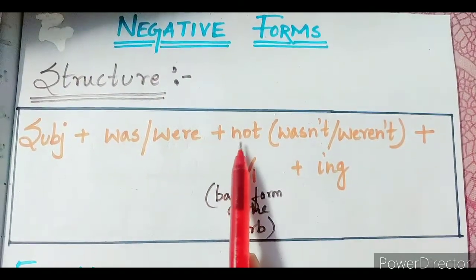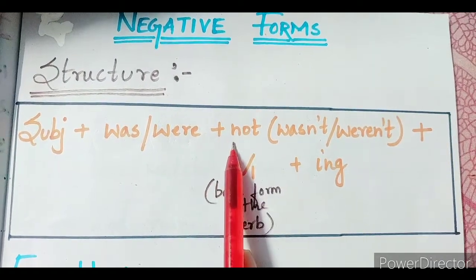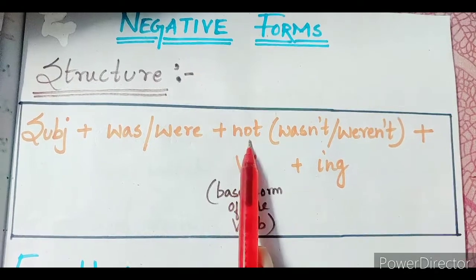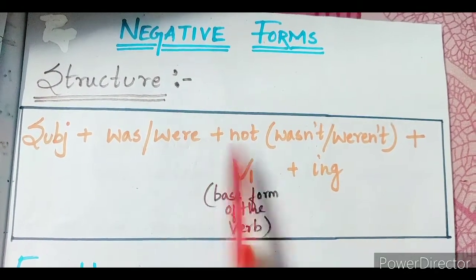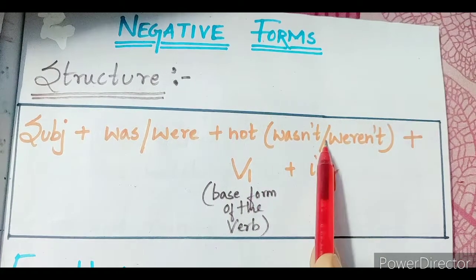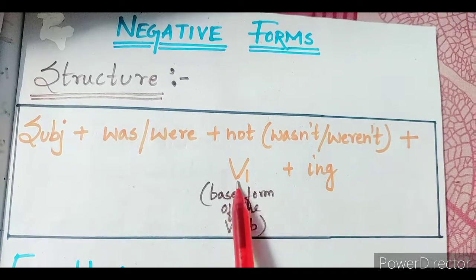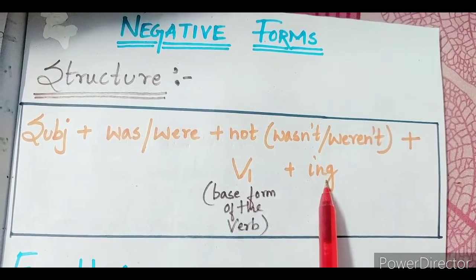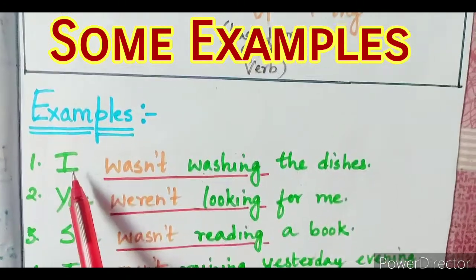So this is very important because when we are making negations, or statements in negative form, we are going to use not. So in short, you can use wasn't for was not and weren't for were not, plus the base form of the verb in its ing form. Okay, that is V1 plus ing form. Alright, now let's see some examples to understand it better.